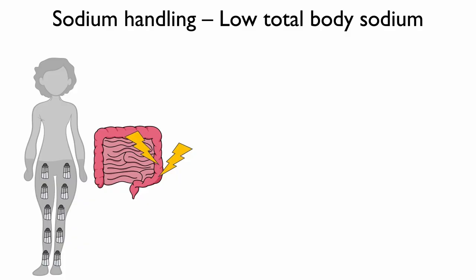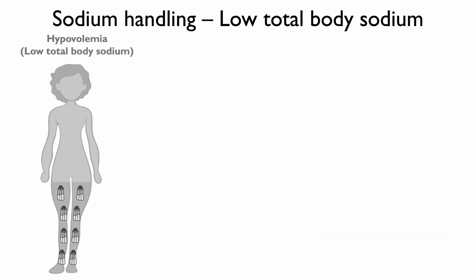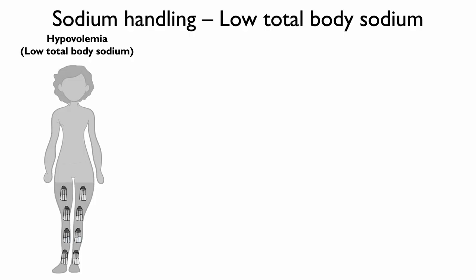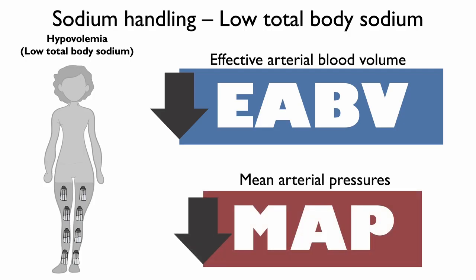Recall that extracellular sodium reflects total body sodium and can be determined based on clinical presentation and physical exam. A patient with low total body sodium will be hypotensive and tachycardic, with decreased urine output. In a patient with extracellular sodium loss, meaning hypovolemia, there is decreased effective arterial blood volume, which we refer to as EABV, as evidenced by decreased mean arterial pressure, MAP.